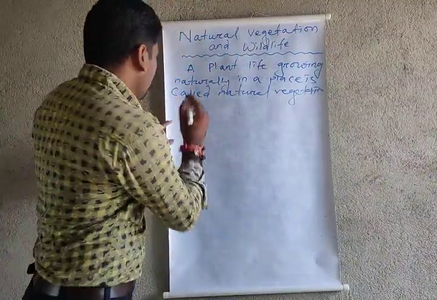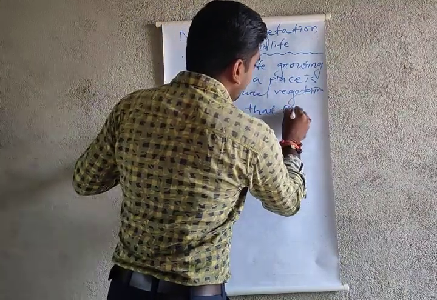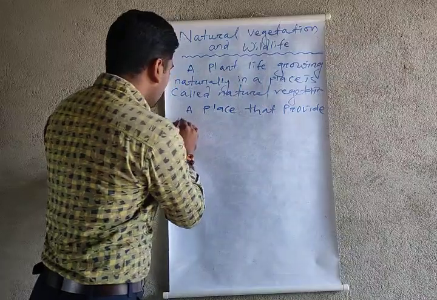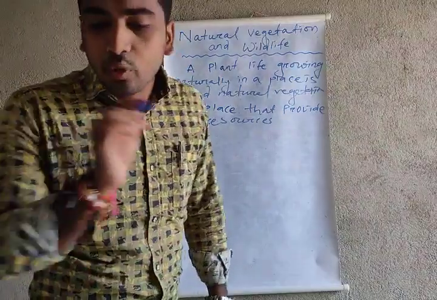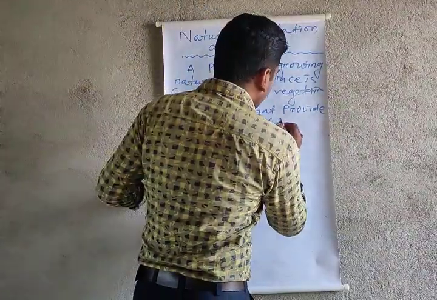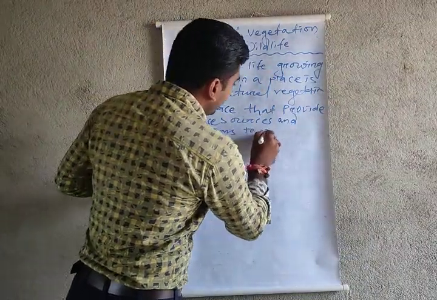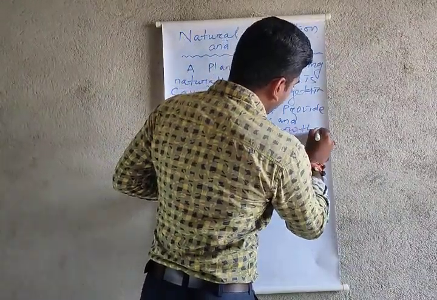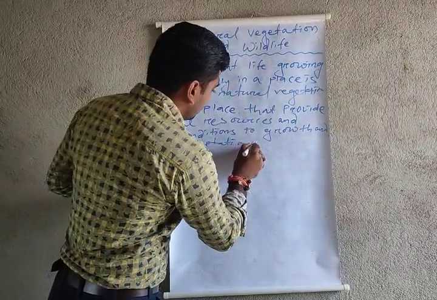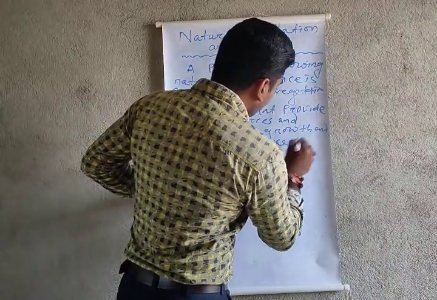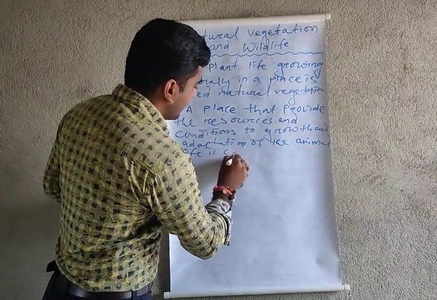What is habitat? A place that provides the resources, conditions for growth and adaptation of life, adaptation of animal life, is called habitat.